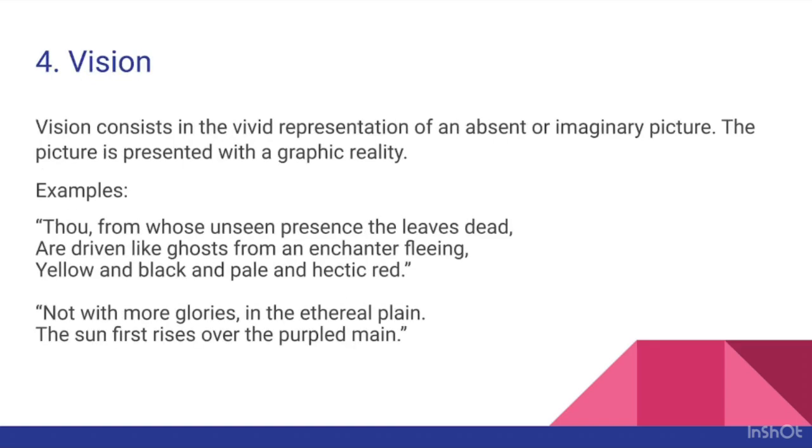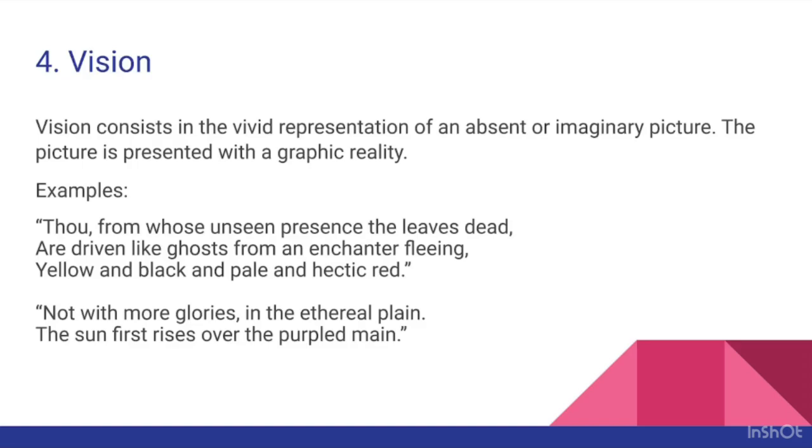Next figure of speech is vision. So, vision consists in the vivid representation of an absent or imaginary picture. The picture is presented with a graphic reality. Okay? So, the intensity of emotion makes man's imagination powerfully active and brings to his mind some absent or imaginary picture.